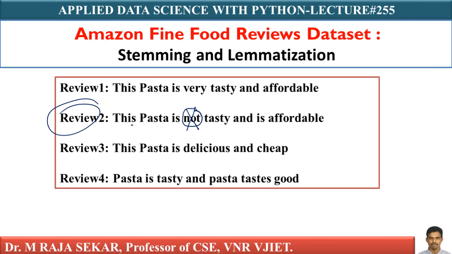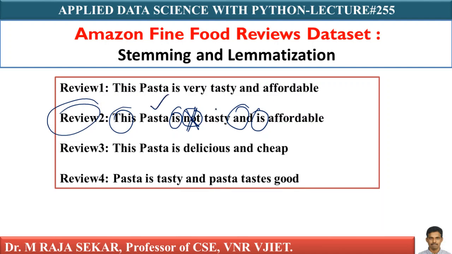In that case, what happens? This pasta is tasty and is affordable, isn't it? What does it mean? It completely changes the meaning of review 2. Is it not changing the entire meaning of this particular review 2? If I remove the word not here, then pasta, tasty, affordable, what does it mean? If I remove not, is, this, and, is, if these are stop words, now what will I get?